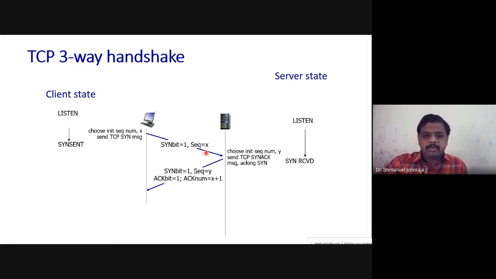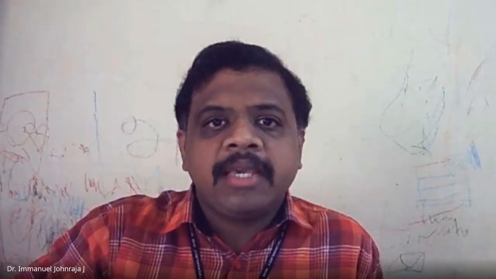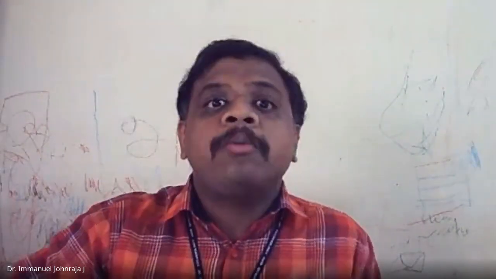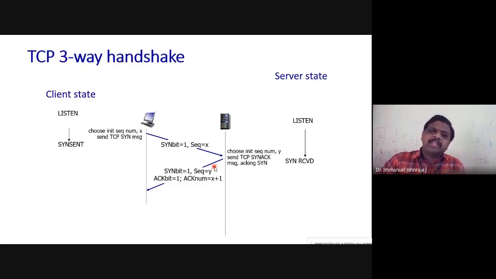So you can see the second one, the synchronization bit is 1. It initiates its own sequence number. It may be the same, it may be different, because this sequence number is chosen by you. There is no relation between the two. So there could be a collision, but no problem. This is the server sequence number, that is the client sequence number. So absolutely no trouble. And remember, the acknowledgement bit also has to be 1.